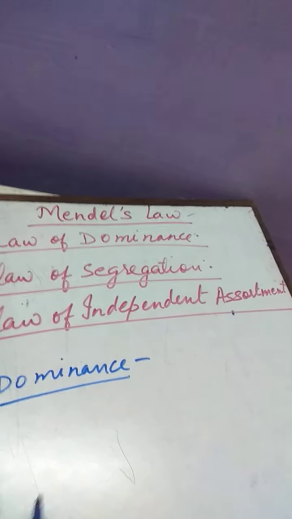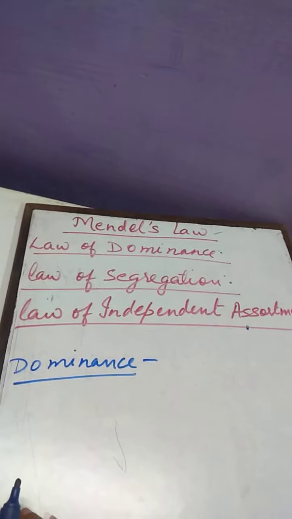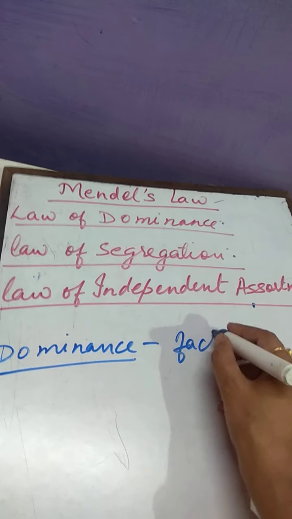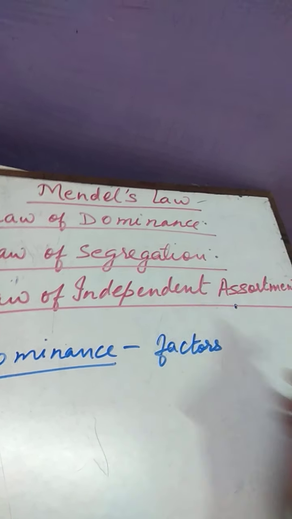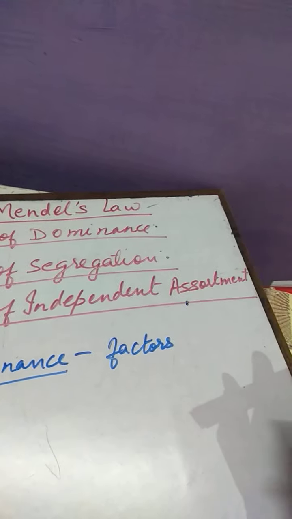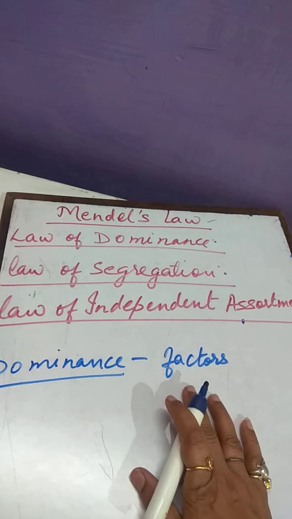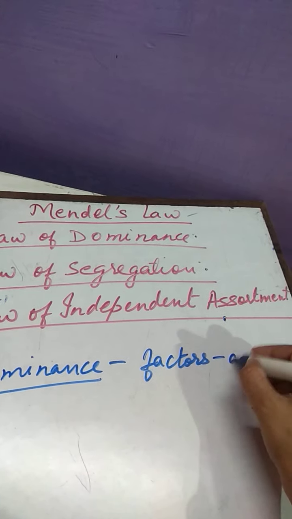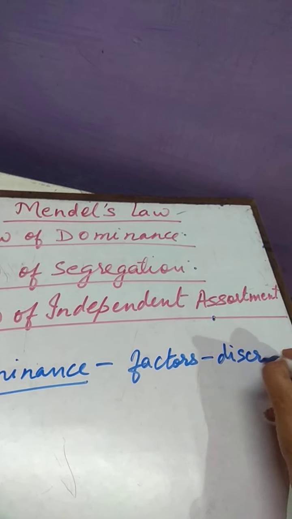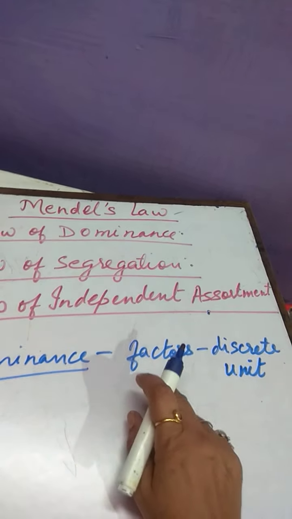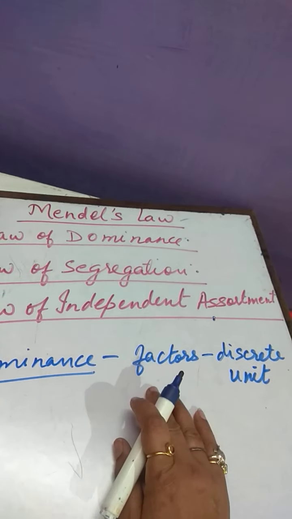According to Mendel, the characters are controlled by factors. Clear? Characters are controlled by factors, or we can say it is a discrete unit, a particular unit known as factor, allele, genes.